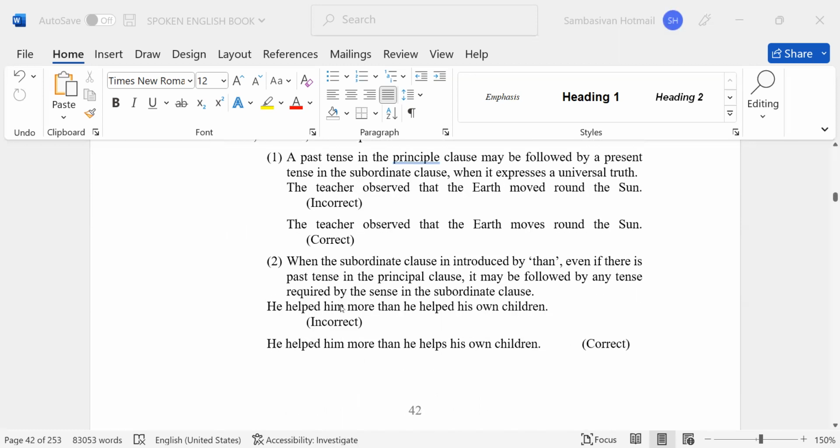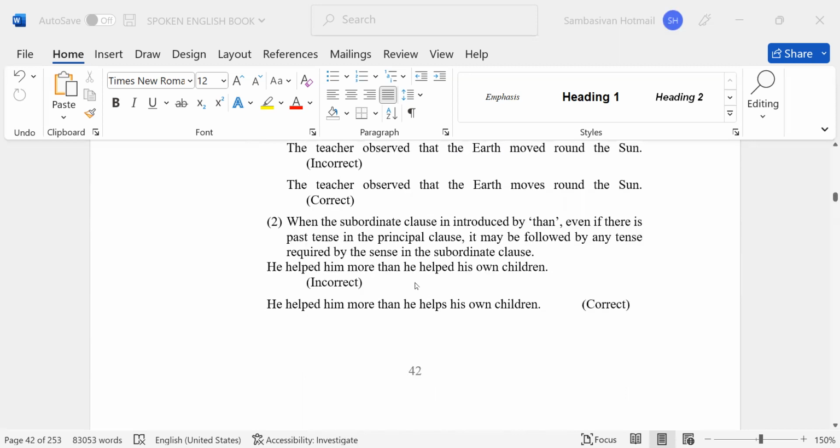Number 46. When the subordinate clause is introduced by that, even if there is a past tense in the principal clause, it may be followed by any tense required by the sense in the subordinate clause. He helped him more than he helped his own children. Incorrect. He helped him more than he helps his own children.